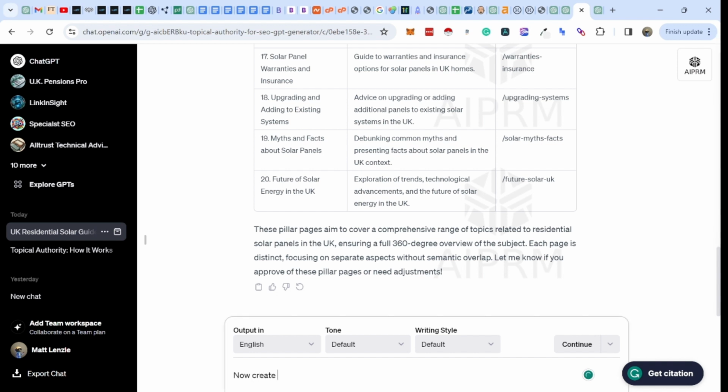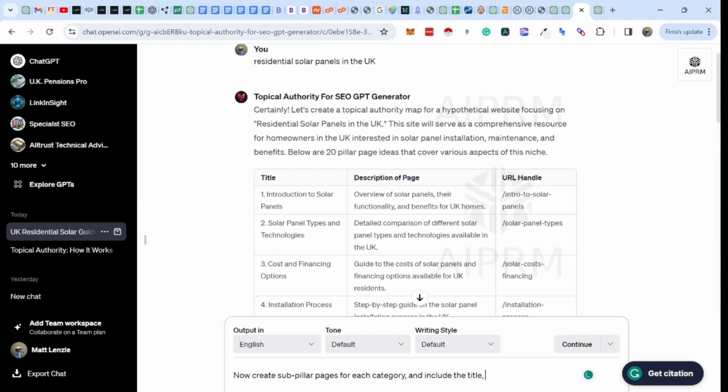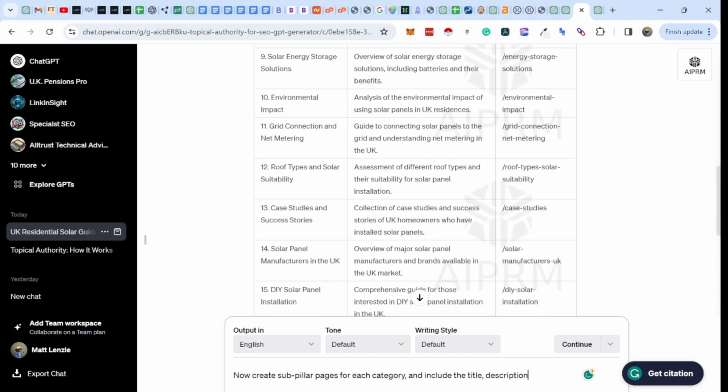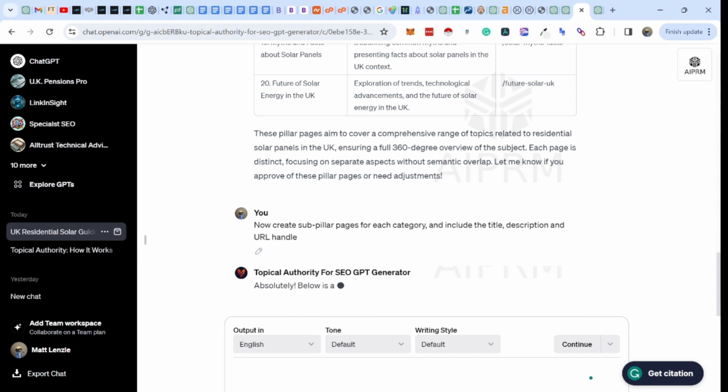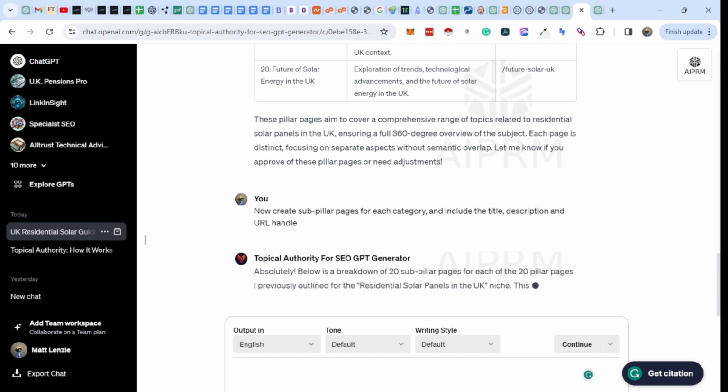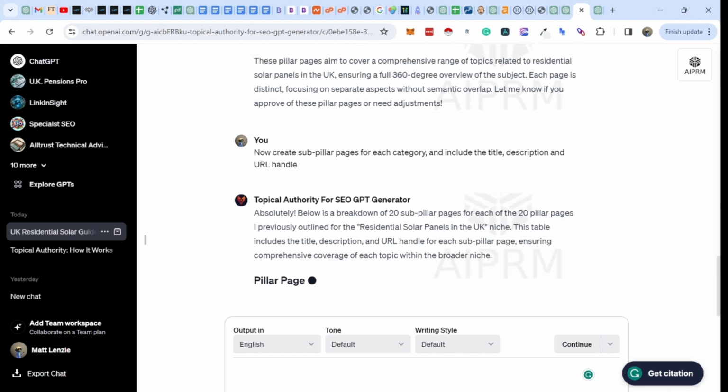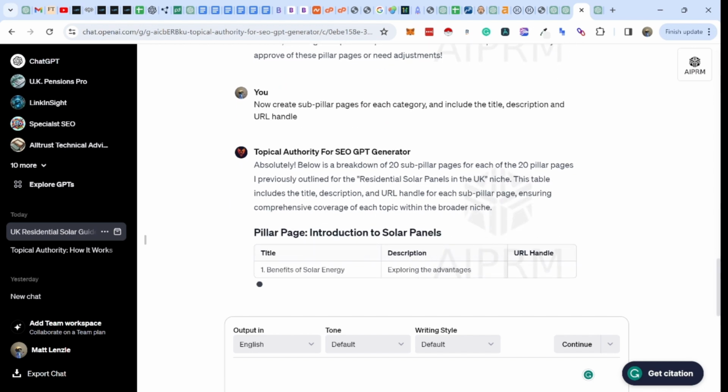Now create sub-pillar pages for each category, and include the title and description and URL handle. So basically what this enables us to do is programmatically build out the process that we're going to go through. So, introduction to solar panels.